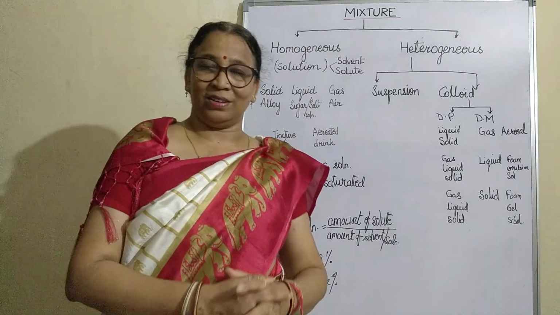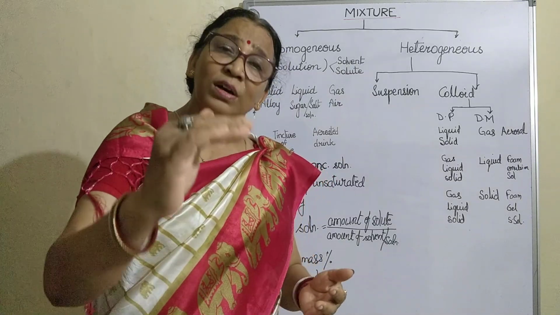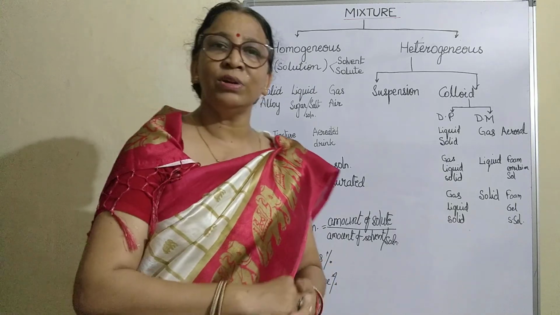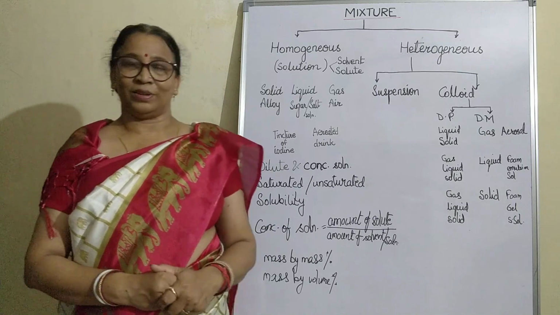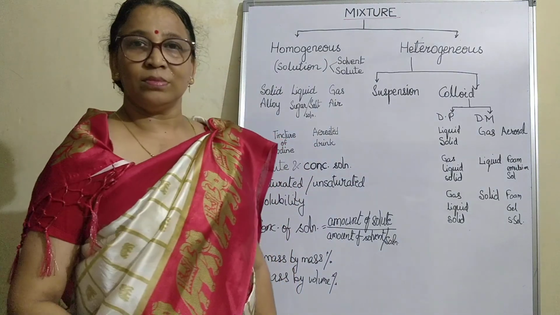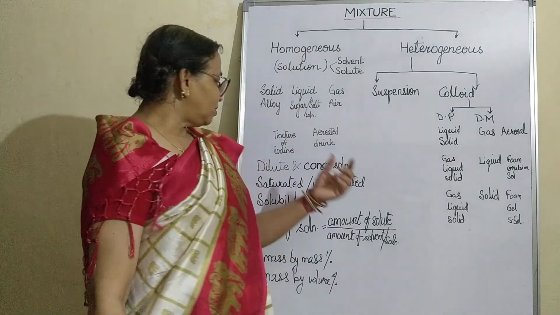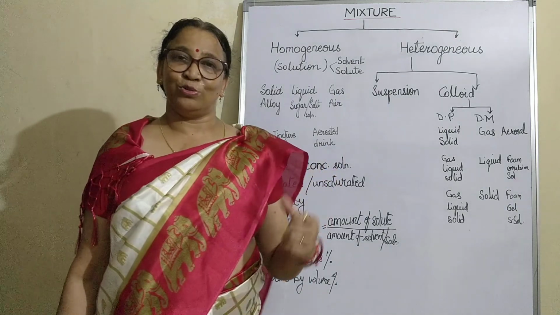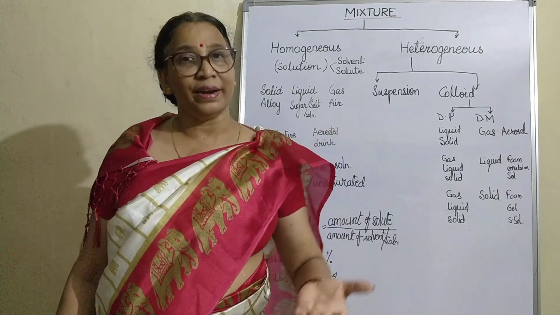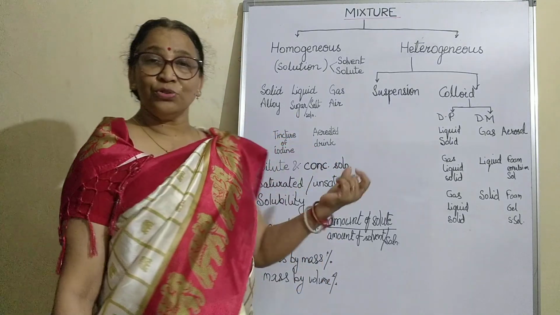Now there is a limit. At a particular temperature, you can dissolve the solute, and to some extent you can keep on dissolving. After that, at that particular temperature, you cannot dissolve any further solute. A solution where you cannot further dissolve the solute is called a saturated solution. Such a solution, where the solute cannot be further added to the solvent at that particular temperature, is called a saturated solution.